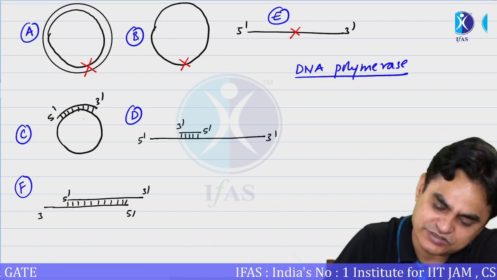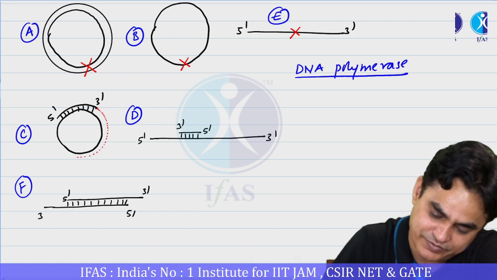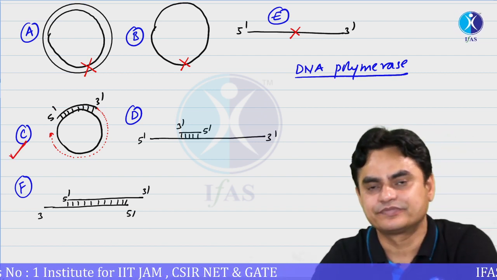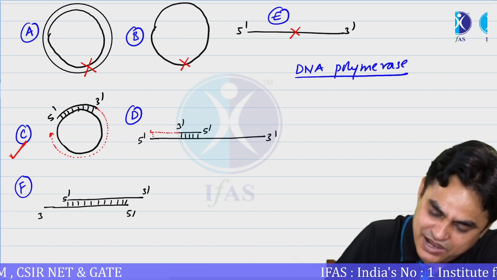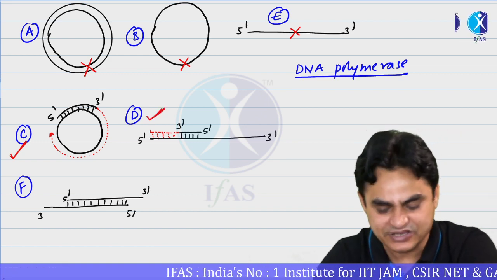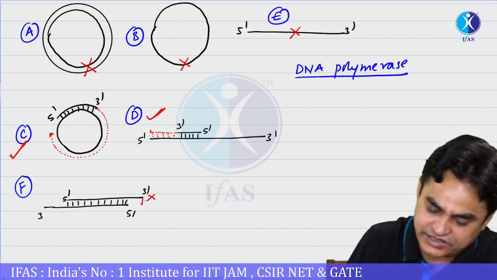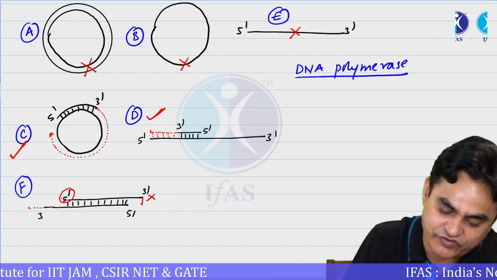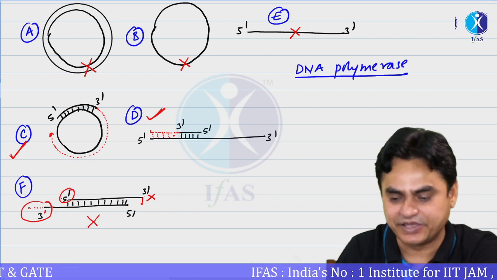Here replication is possible because there is a single strand template as well as a 3' OH which could be utilized and which could be extended. DNA could be synthesized. Here you will observe a DNA synthesis. In this case also you will observe a DNA synthesis because the free 3' end is available and a template is also there. Synthesis would be observed even in case of D. In case of F, a 3' end is available but there is no template in front of this, so it cannot be extended. DNA polymerase cannot extend 5'; it will always extend a 3' end. So here also replication is not possible.